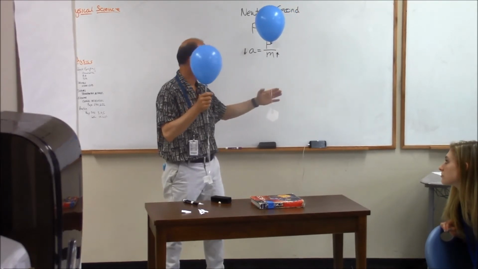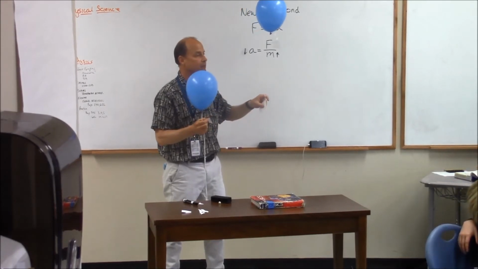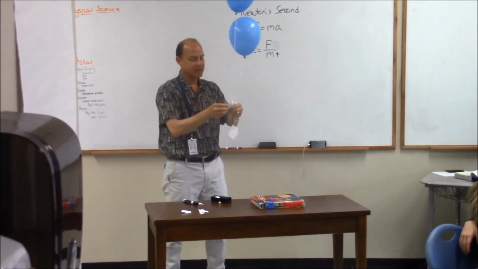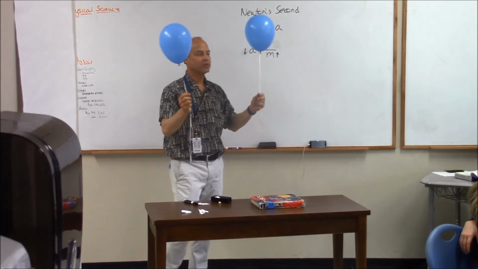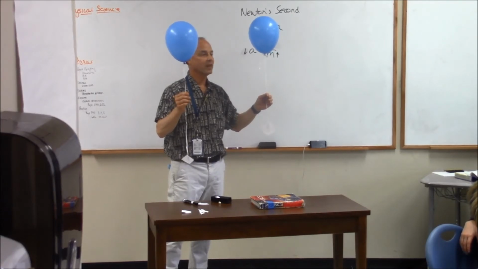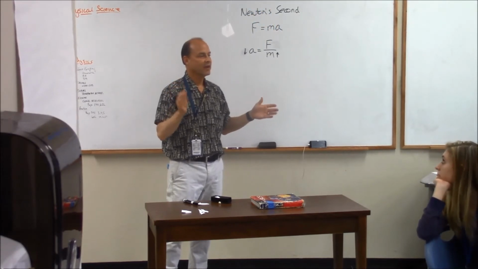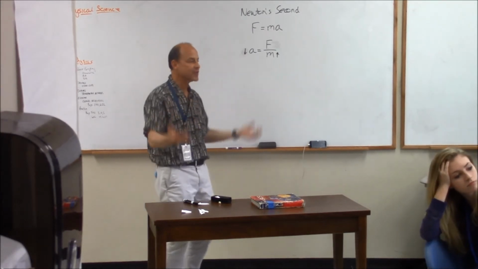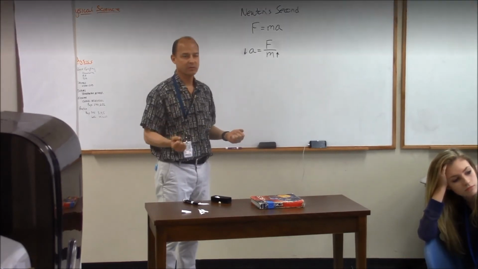I don't have to take off another piece of cardboard. Just like on the other one, it was balanced. So I want them to go up. Now I'm going to take more mass off of this balloon. The balloon with less mass is going to accelerate faster. That's a good visual on Newton's second law. The same force was applied. They both had the same lifting force, and then I took mass away from one, and so it accelerated.